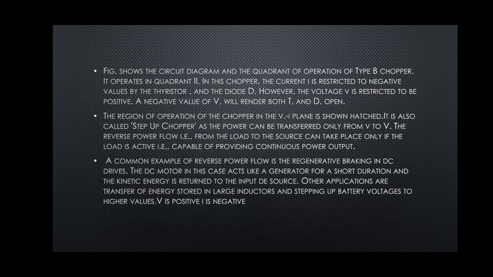However, the voltage VA is restricted to be positive. A negative value of VA will render both T2 and D2 open. The region of operation of the chopper is in the VA minus IA plane as shown in the diagram.